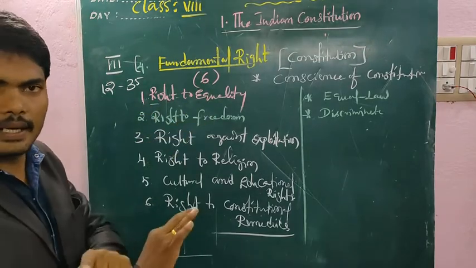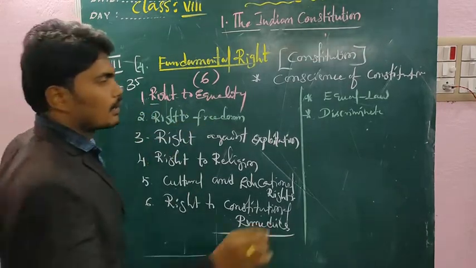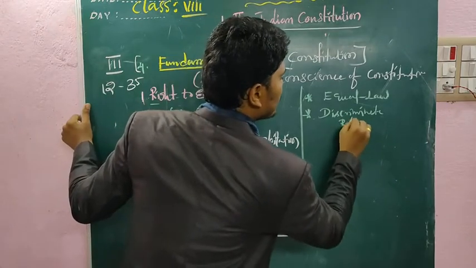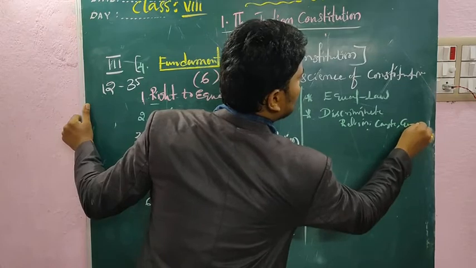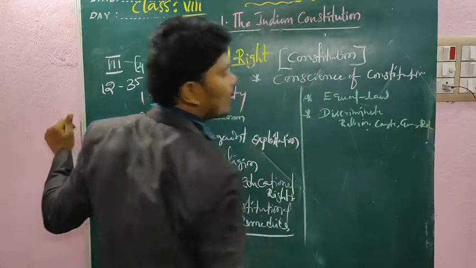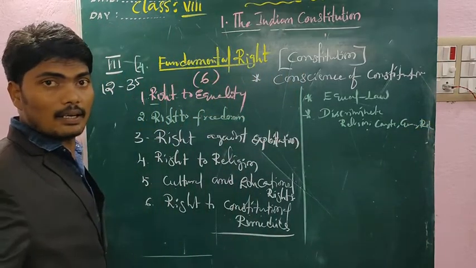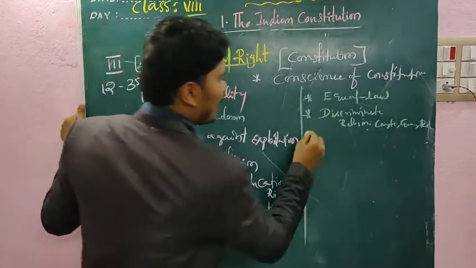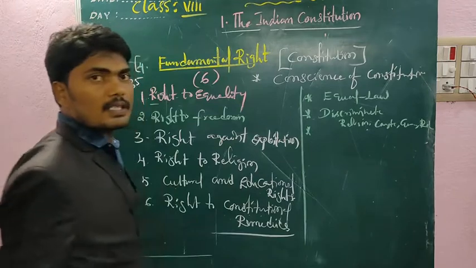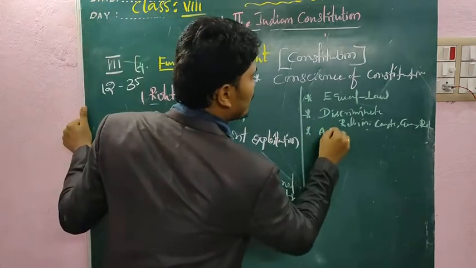No person can be discriminated on the grounds of religion, caste, gender, race. No one is treated ill, right? No chance to treat like that.